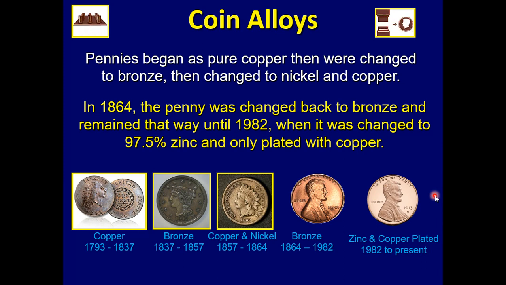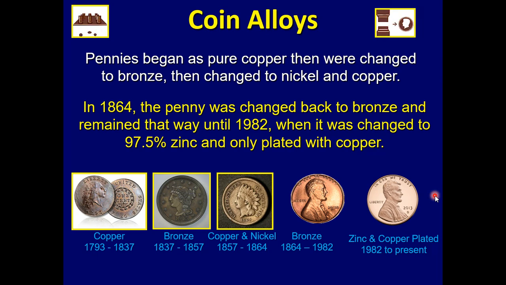Pennies. Now pennies, they can't be worth more than a penny to make them. So they've gone through a lot of changes over time. They began as pure copper, the copper penny, but they were changed to bronze and then changed to nickel and copper. In 1864, the penny was changed back to bronze and remained that way until 1982.